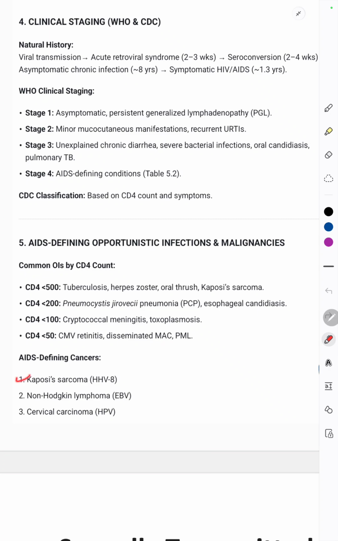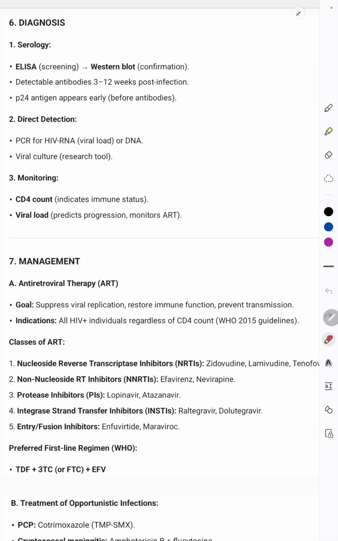AIDS defining cancers include Kaposi sarcoma, which is caused by human herpes virus 8, non-Hodgkin lymphoma, which is caused by Epstein-Barr virus, and cervical carcinoma, caused by HPV. And the diagnosis: serology ELISA can be used for screening, while the Western blot method is used for confirmation. Detectable antibodies are seen 3 to 12 weeks post-infection, but the p24 antigen appears before, so p24 antigen testing or PCR can be done for this. Similarly, PCR for HIV RNA to find out the viral load, as well as monitoring of the CD4 count.